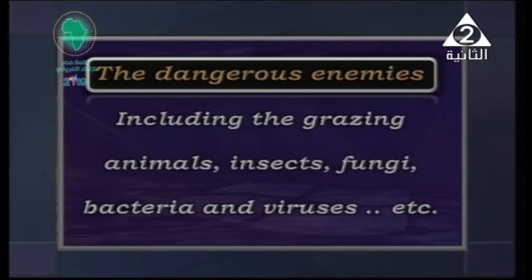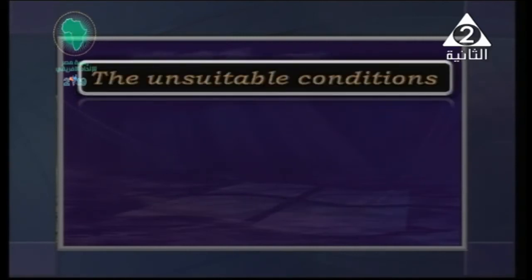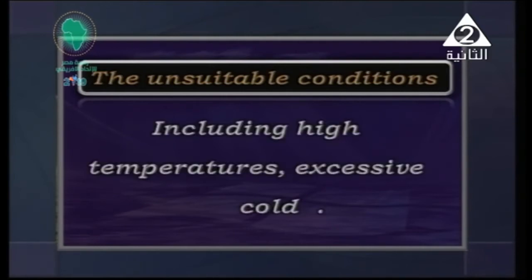Like what? Like grazing animals, insects, fungi, bacteria, and a lot of viruses. Yes, we have various types of viruses that may infect plants. And also unsuitable conditions, such as what? Like high temperature or excessive cold. I mean a decrease in temperature, so that the plants cannot adapt to different circumstances or unsuitable conditions.